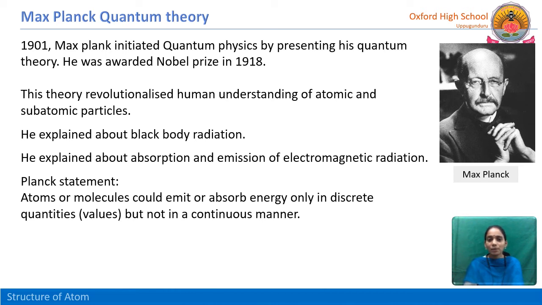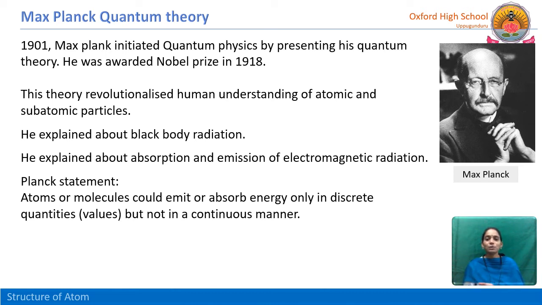They emit or absorb energy only in the form of discrete quantities, but not in a continuous manner. The energy is in the form of certain quantities, certain values, but not continuous. If it emits or absorbs, that quantity of energy is in a discrete manner.